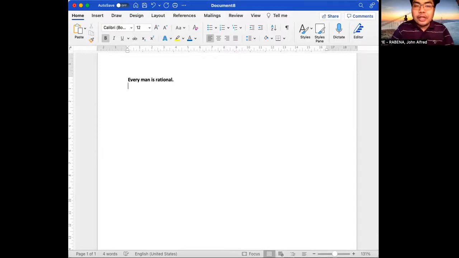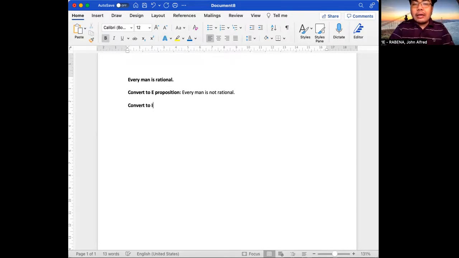So let's convert that into an E proposition. E propositions are universal negative propositions. To have a universal quantity, we may also make use of the word every. So every man is, but it has a negative quality, so we make use of the linking verb is not. All right, so the E proposition would be every man is not rational.